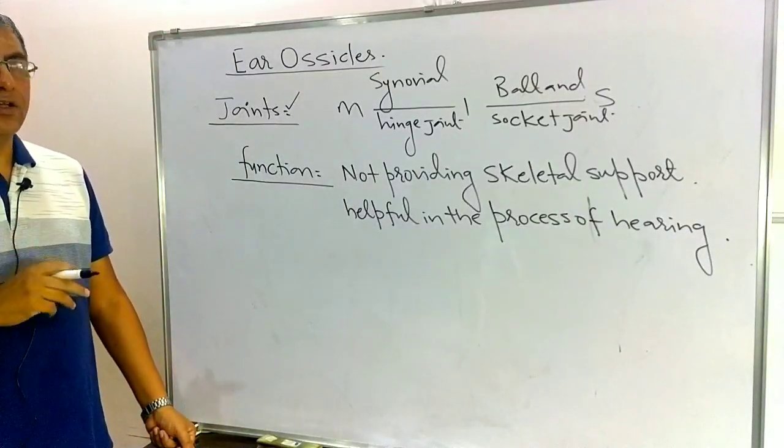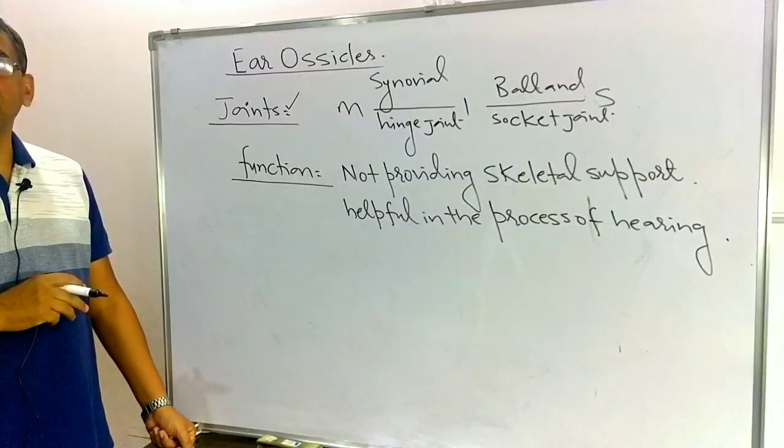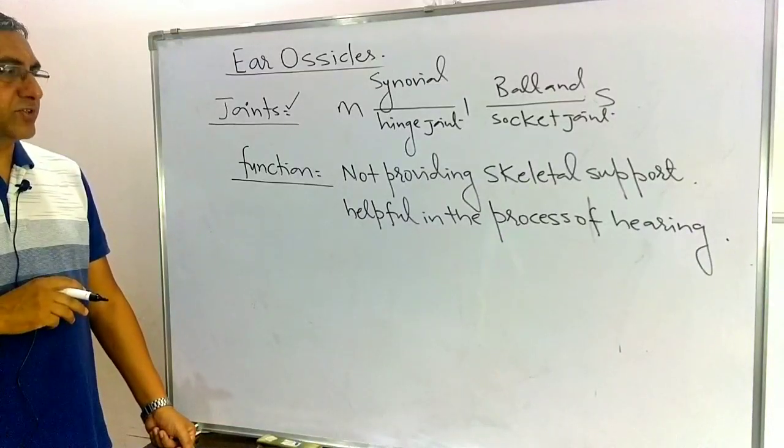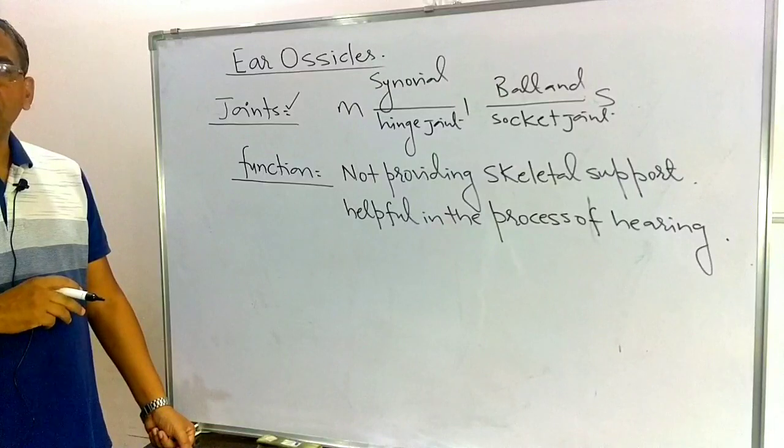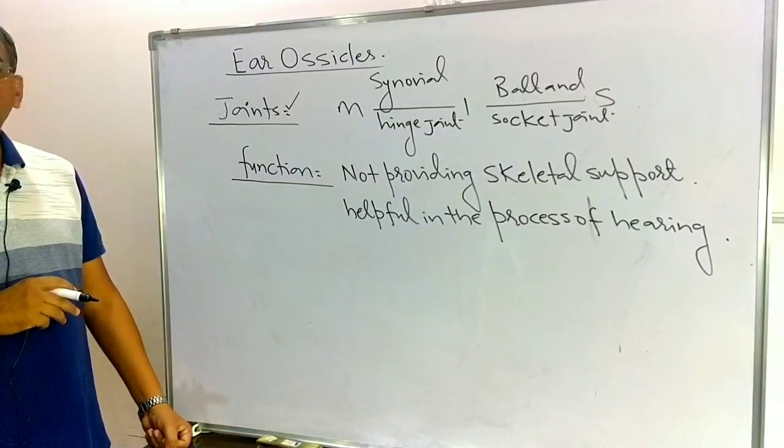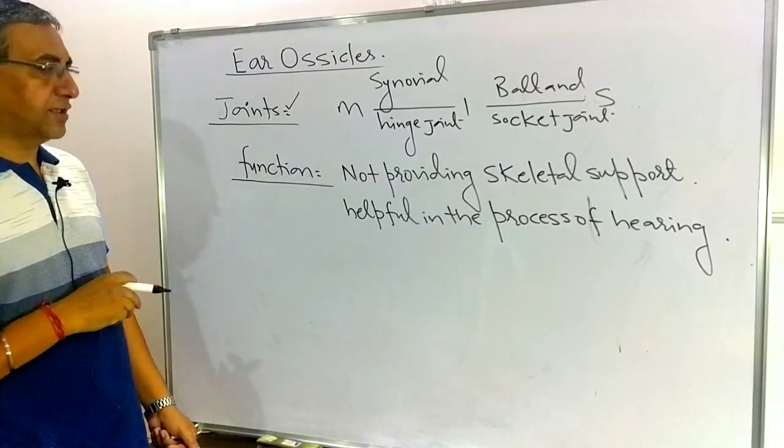They are helpful in the process of hearing. So ear ossicles are not providing any skeletal support, and they are helpful in the process of hearing.